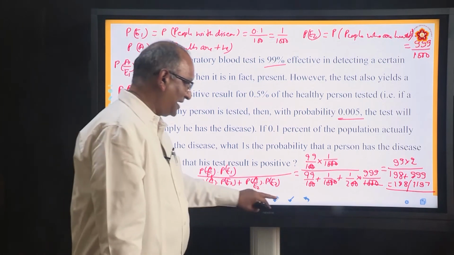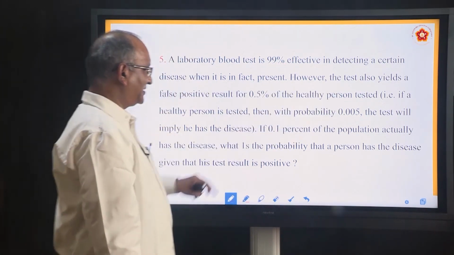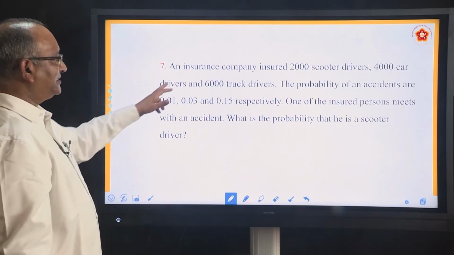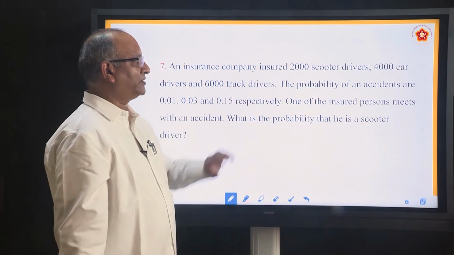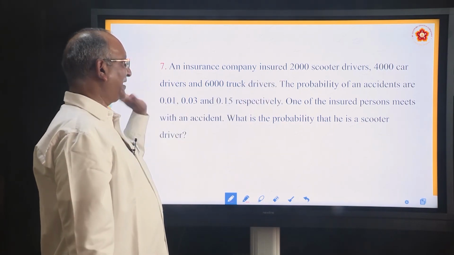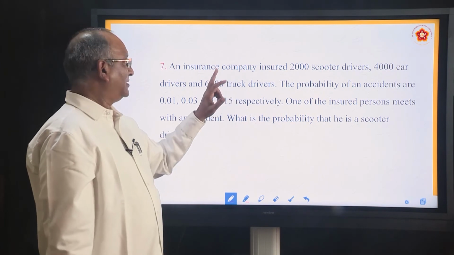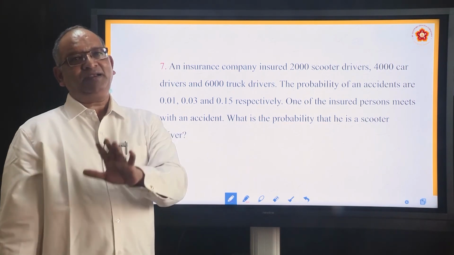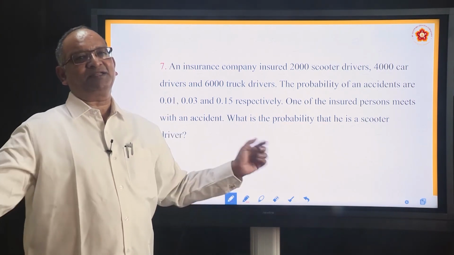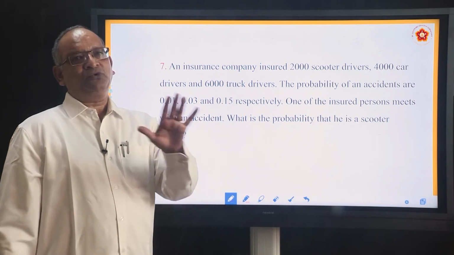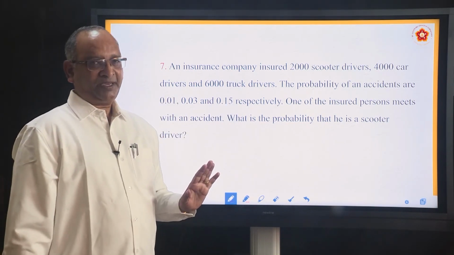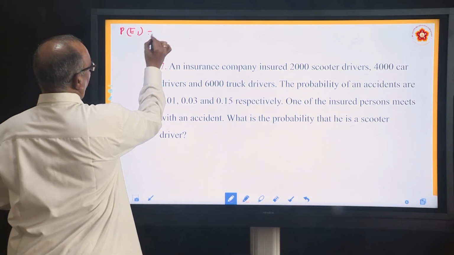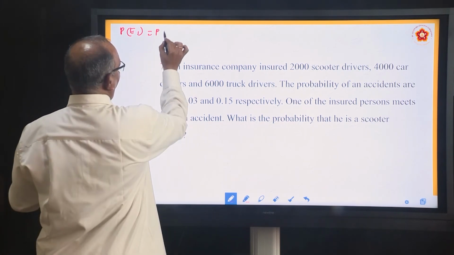Okay. We will come to the last problem which we are going to discuss today. An insurance company insured 2000 scooter drivers, 4000 car drivers, 6000 truck drivers. Scooter drivers, car drivers and truck drivers. This itself is a partition, E1, E2, E3. You can write it off in fact. P E1, what does E1 stand for? Probability of scooter drivers.